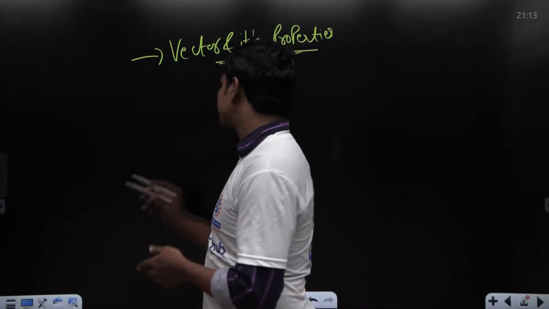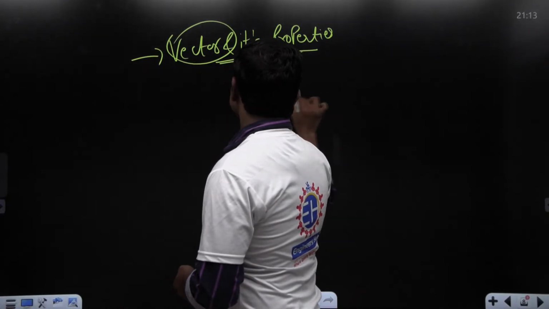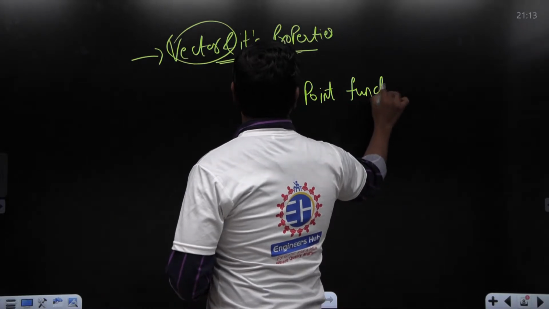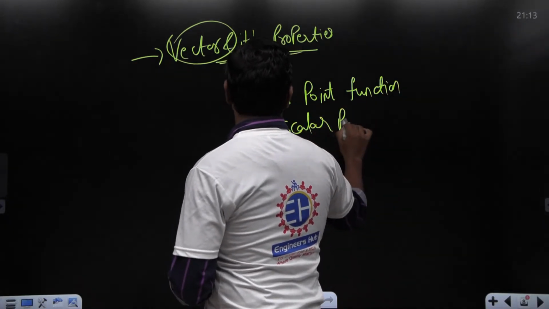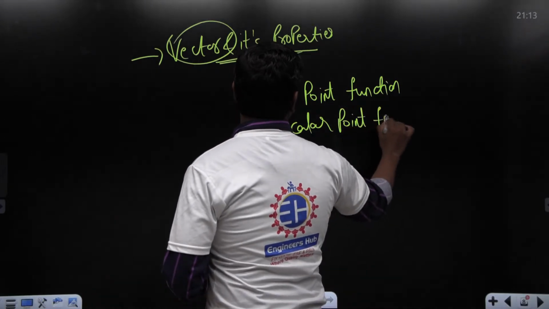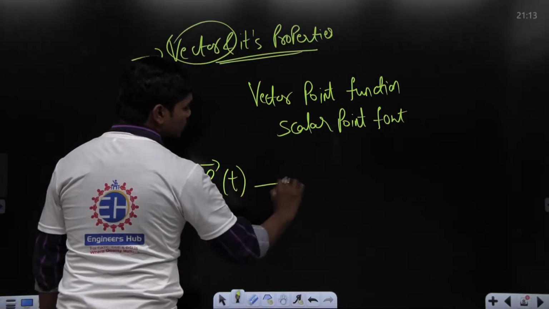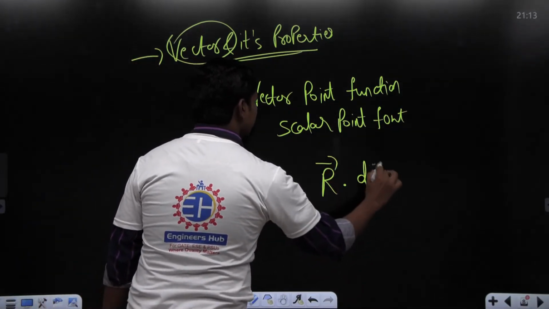So now after seeing vector properties, we stepped into the vector differentiation part. We saw vector point functions and of course scalar point functions. In vector point functions, we defined one thing. Whenever this vector point function, let us suppose r bar of t, is of constant magnitude, then r bar dot d r bar by dt is 0.